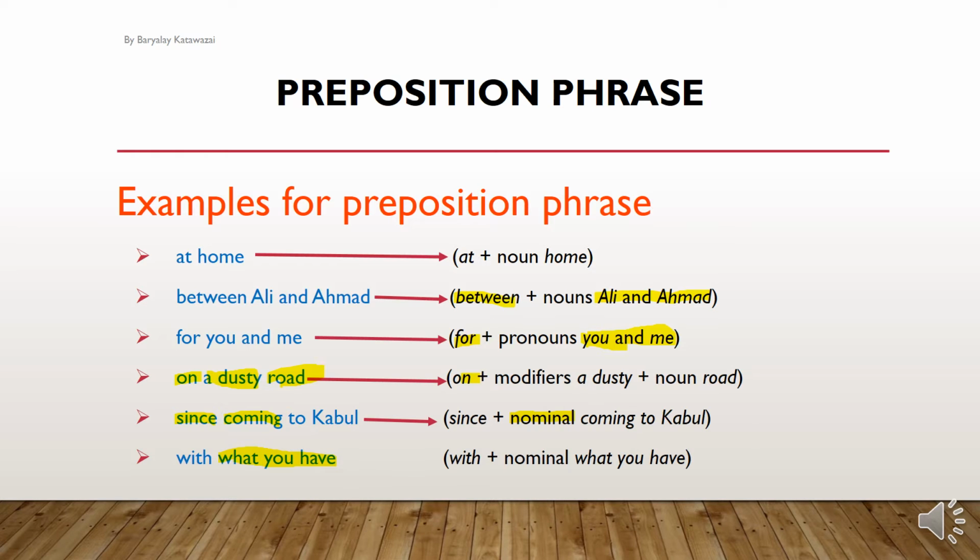Or with what you have. Now, what you have is also nominal. Why? Because it is a group of words functioning as a noun. What you have is a noun clause. Now you will ask, what is a noun clause? The clause that functions as a noun. So what is clause? Clause is a sentence but not a complete sentence. But in coming lectures you will study that in detail. Don't worry about that. For now, just focus on this: preposition plus noun, preposition plus pronoun makes a preposition phrase. In the coming lecture, we will study that in detail.